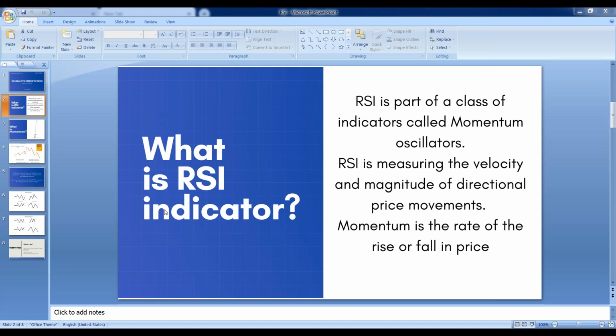Now what is the meaning of momentum? Please try to understand that first. Let's take an example. Suppose you are on a ground and you are throwing a ball up into the sky. When you throw the ball, it will move up with great speed in the initial travel.